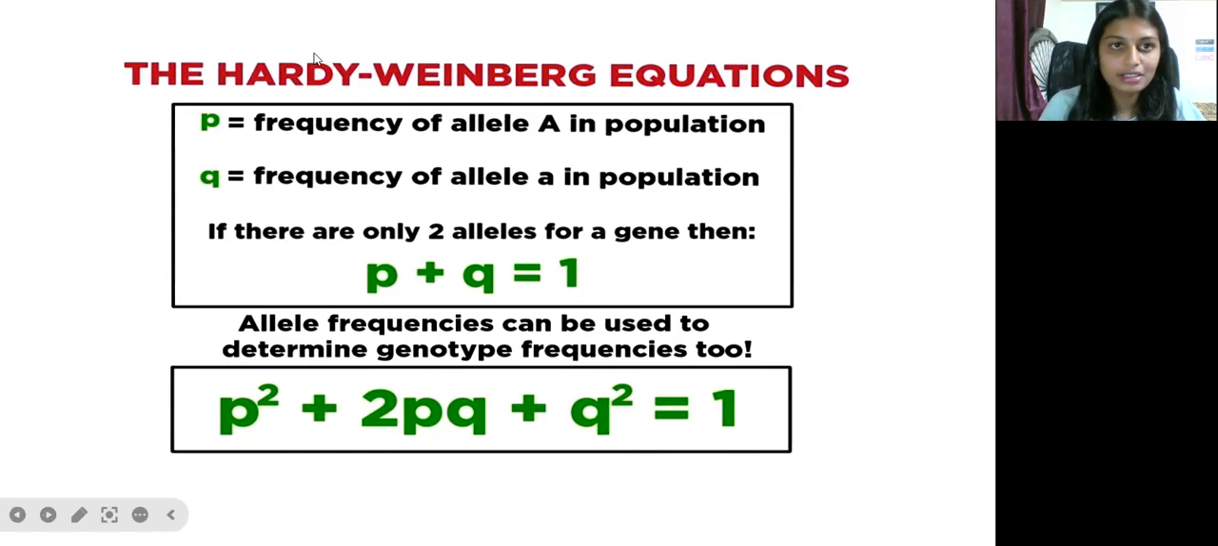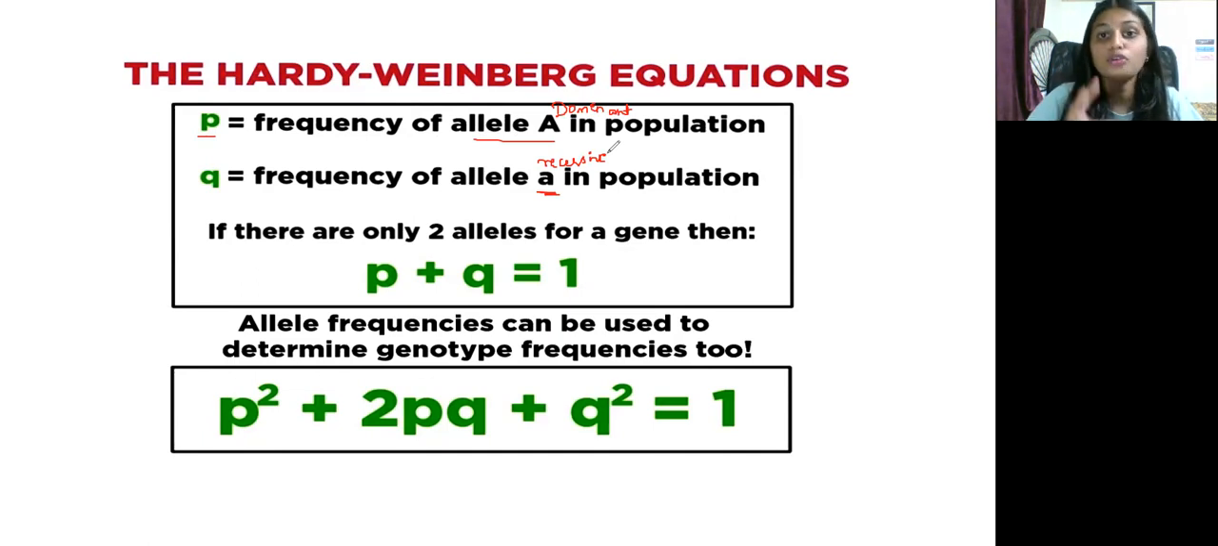So I already mentioned this P represents the frequency of allele A. A means the dominant allele. And Q represents the frequency of the recessive small a, that is the recessive allele, in a population, because in a population both dominant alleles and recessive alleles are there. We have to find out both dominant and recessive in the case of genotype frequencies.